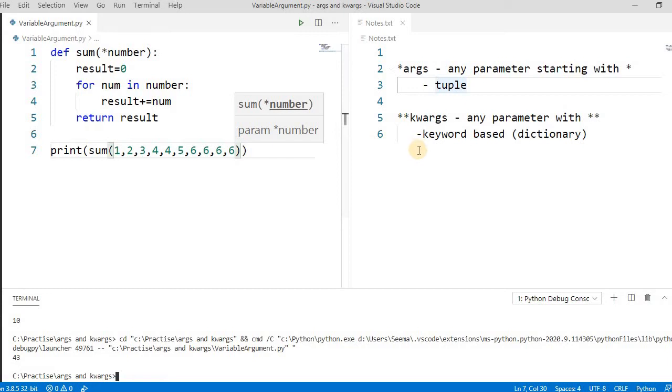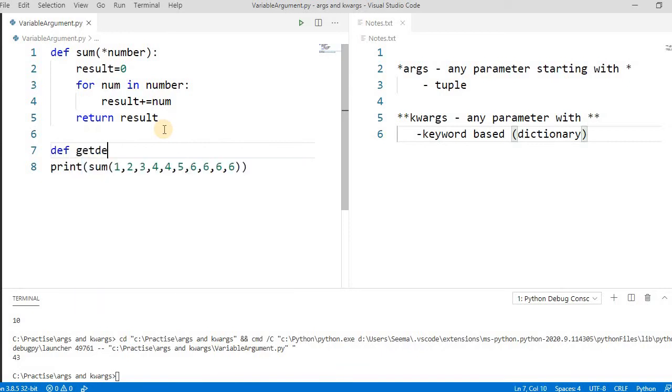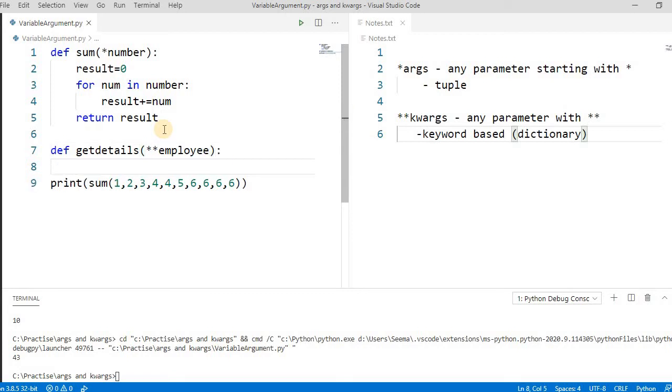Now let's take an example of double star, how keywords work. Let's declare one method, def get_details, which gives you the details of an employee. Let's print the data type of it.